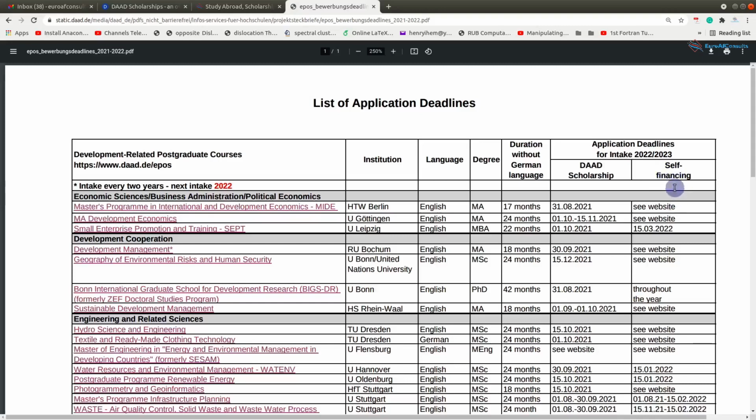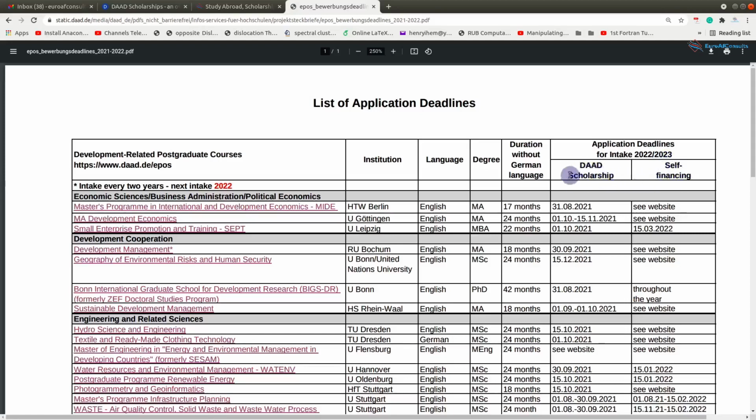So even if you didn't get the scholarship, you can come under the self-financing option. In this case, you don't need to pay tuition fees either, because most of the German public universities, if not all, are free of tuition. If you're self-financing, that means you take care of your expenses yourself, your flight ticket and your other expenses. So DAAD is not responsible for that.